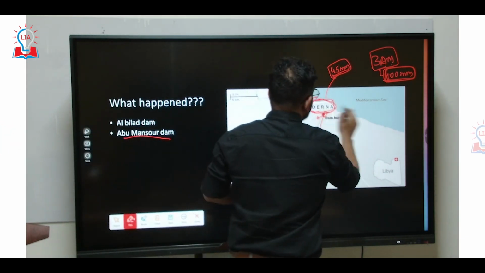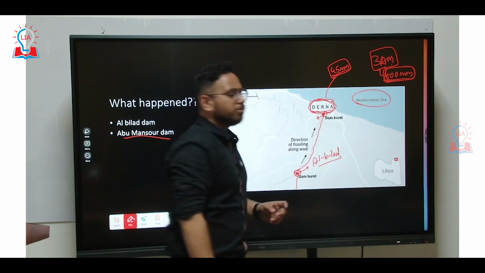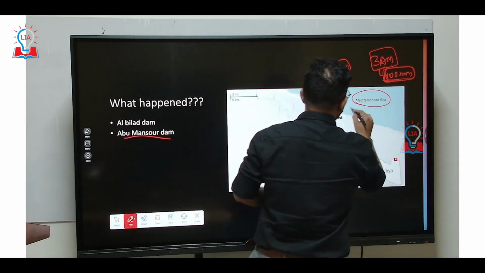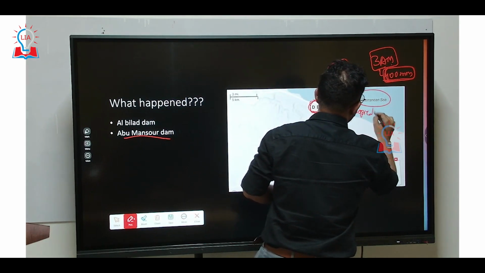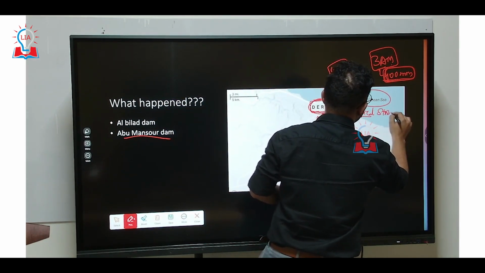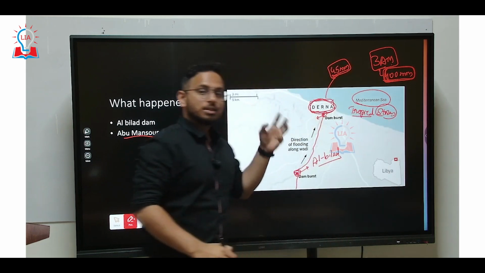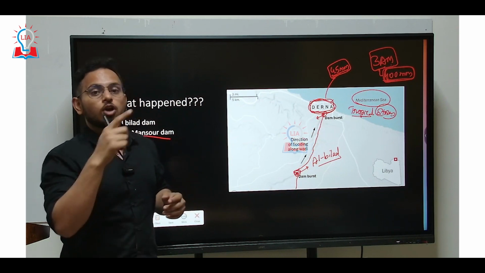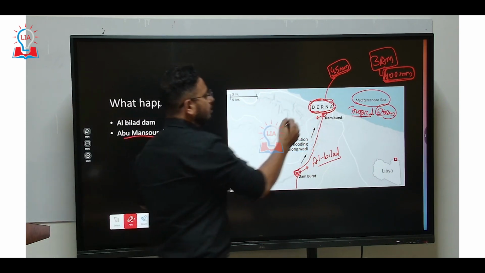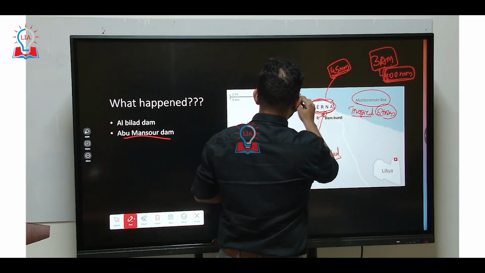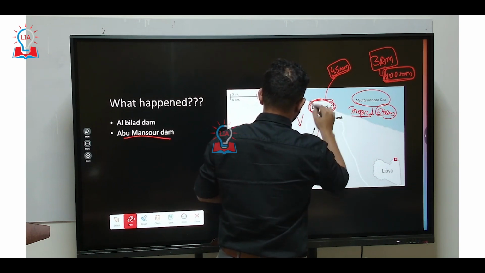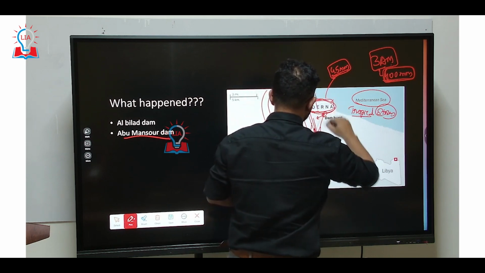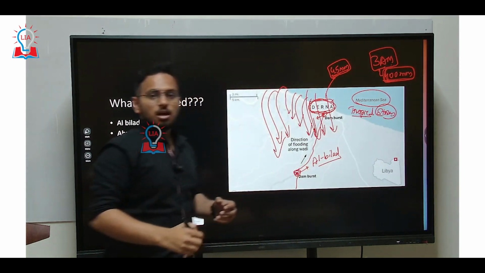Clear? So the storm that was formed in the Mediterranean Sea, that too was a tropical cyclone or a storm. Usually what happens in the northern hemisphere, the cyclone will move in the anti-clockwise direction. So the storm that was formed usually moves like this, towards the southeastern part. This will be the direction of the storms that have been created.